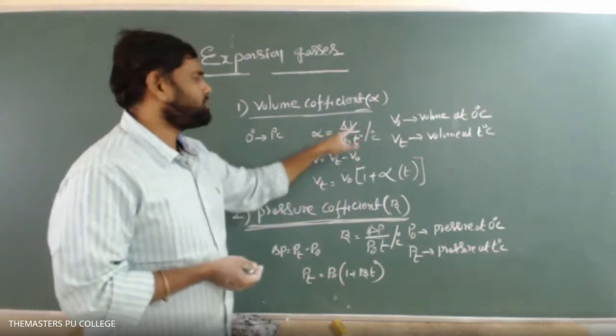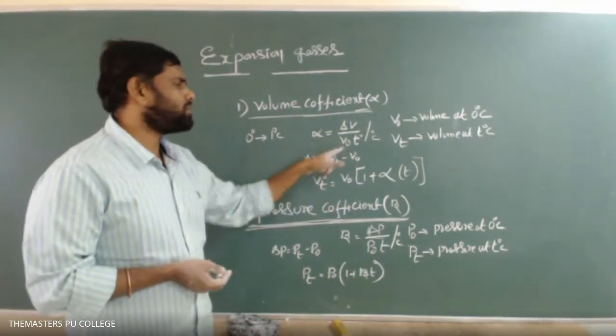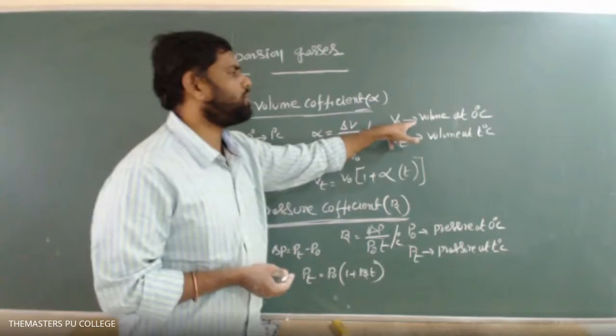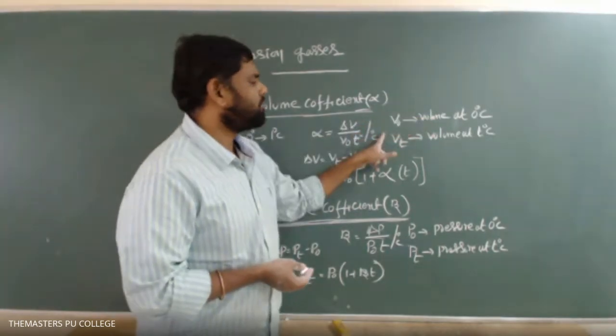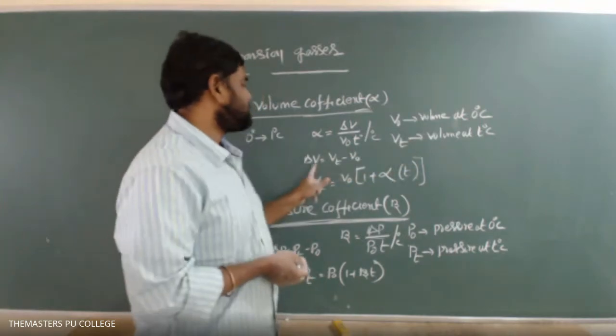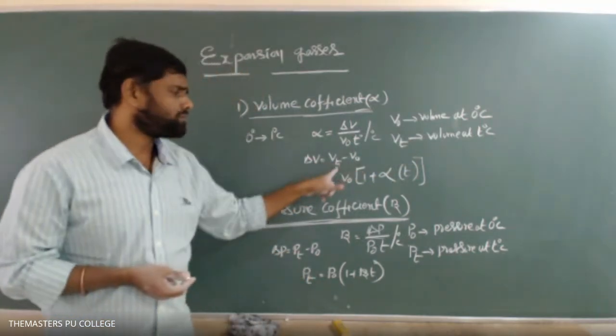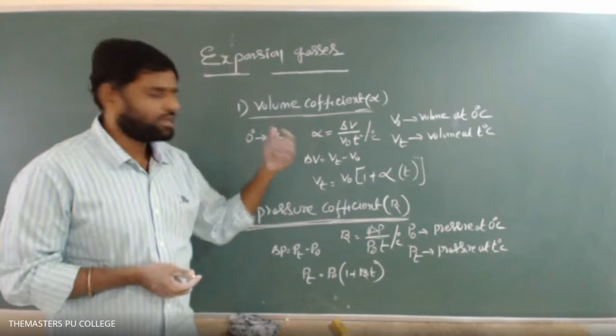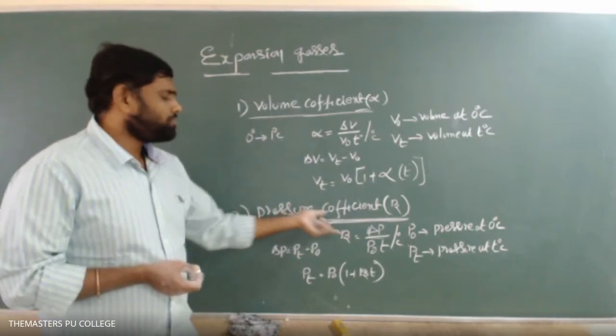What is delta V? The change in volume. V naught is the initial volume, that is, the volume at 0 degrees centigrade of a gas. Vt is the volume of the gas at T degrees centigrade. Then the change in volume is Vt minus V naught. Similarly, we can write this. Then after that, the pressure coefficient of a gas.